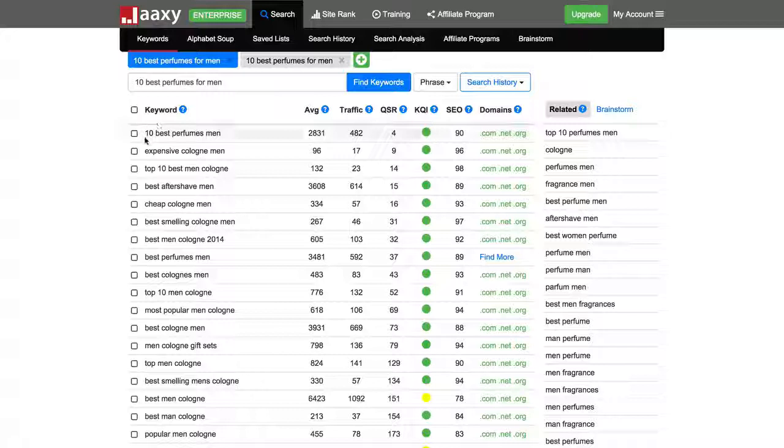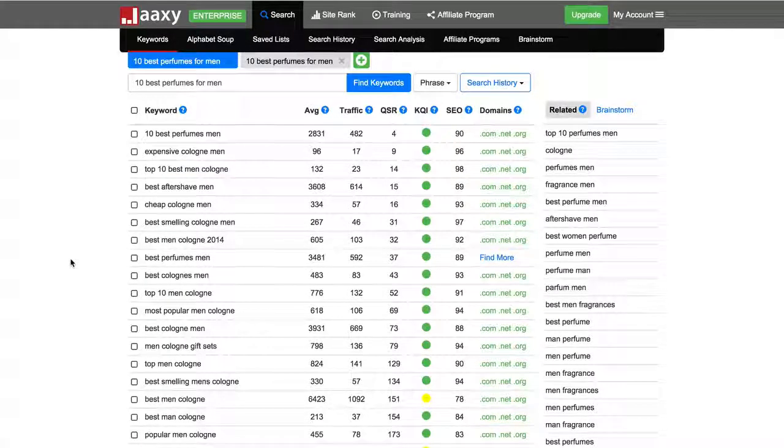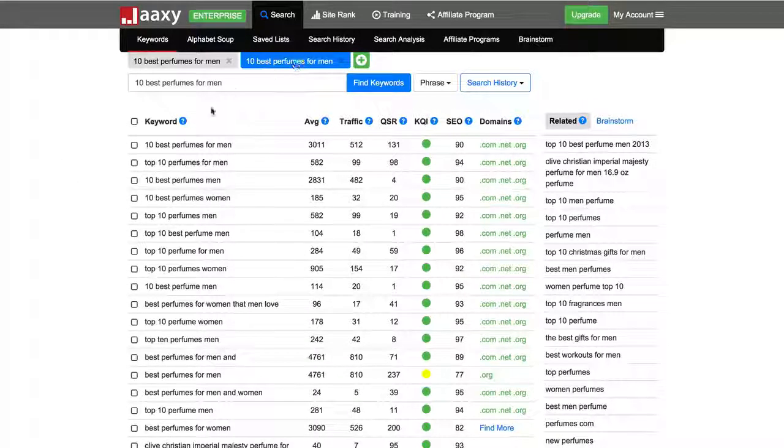These results are going to come up regularly because Google, Bing, and Yahoo all use an instant strategy when you do research in them, and this is to simplify the process for the person doing the actual search. But for your purposes as a marketer, you want to perform the final search on the keyword that makes sense. In this case, 10 best perfumes for men makes sense and is an excellent keyword.